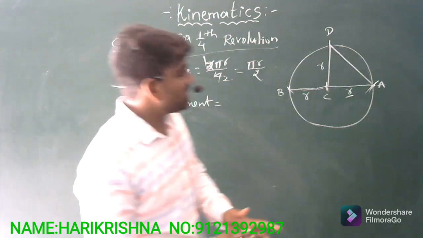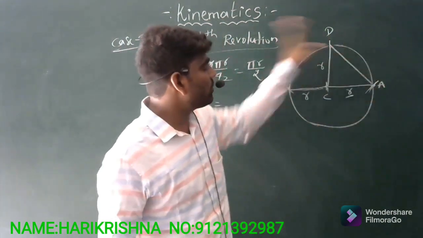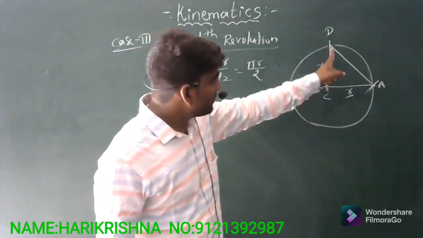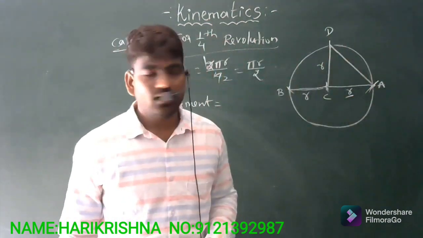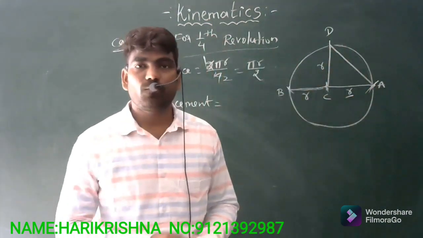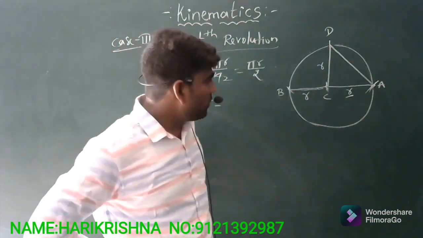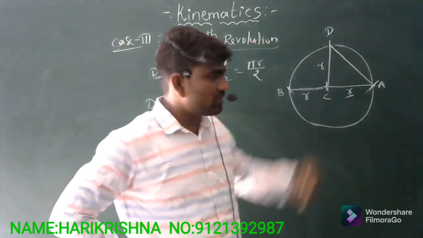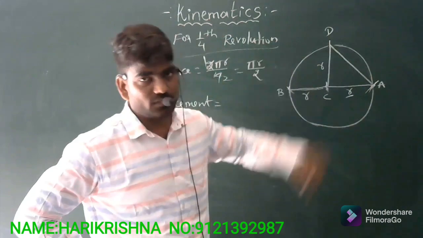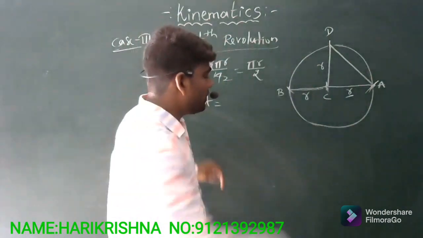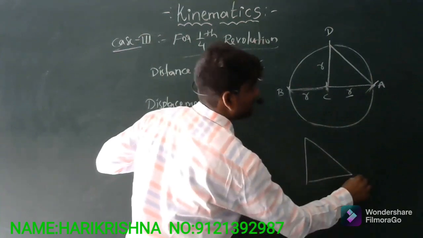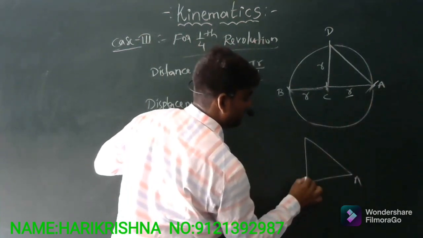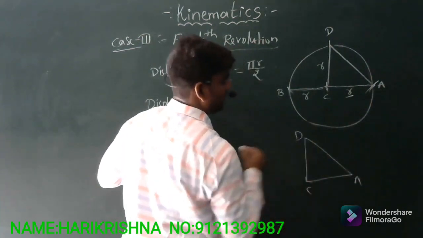displacement is nothing but the initial point A and the final point D here. If you draw a straight line between A and D, that will be the displacement. Now, what is the shortest length of that path? We have to find out. For that, we can take a triangle with points A, C and D.